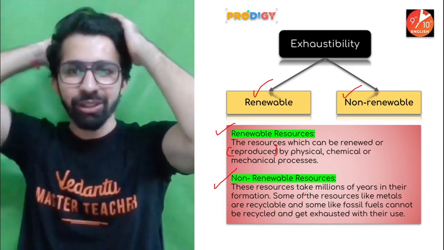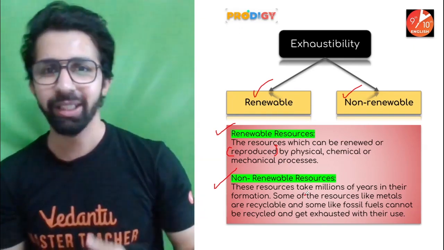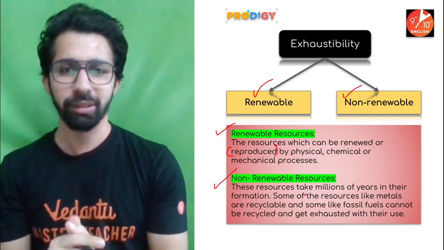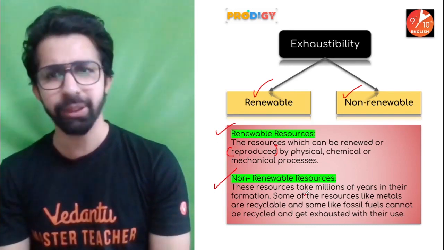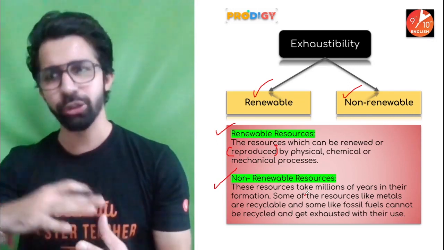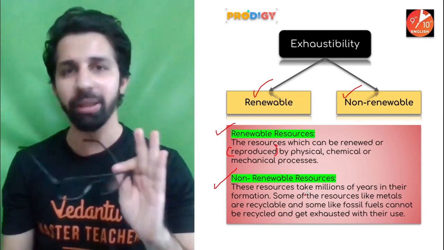All right. So guys, on the basis of exhaustibility, resources can be classified into two further types, renewable and non-renewable resources. In non-renewable, we can add the example of fossil fuels, because they take millions of years for reformation. So we will consider them as non-renewable resources.